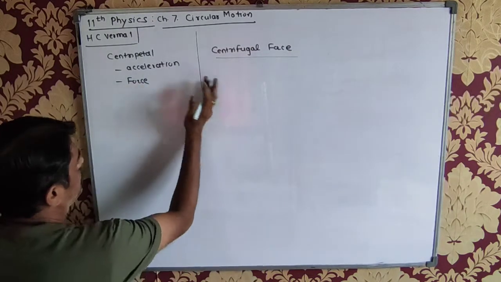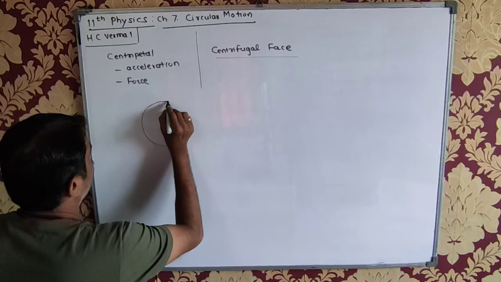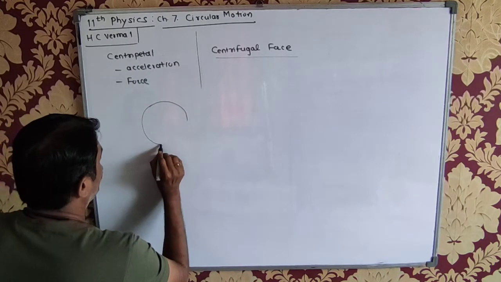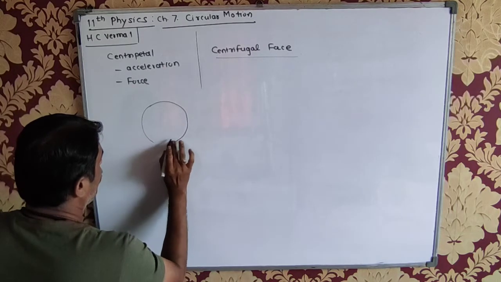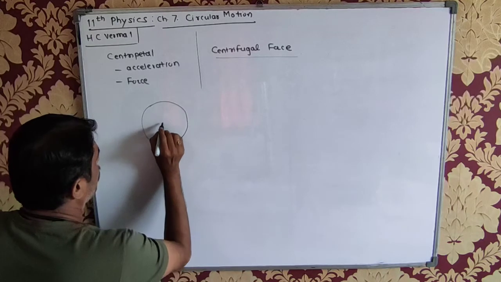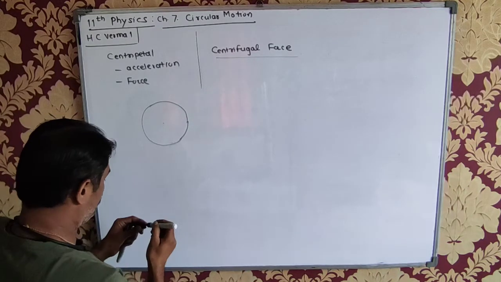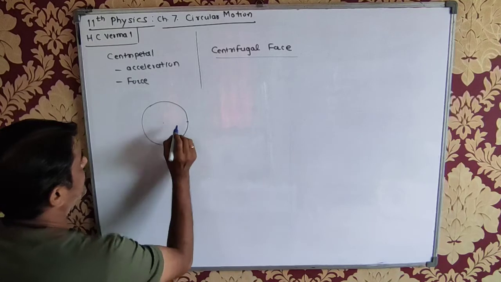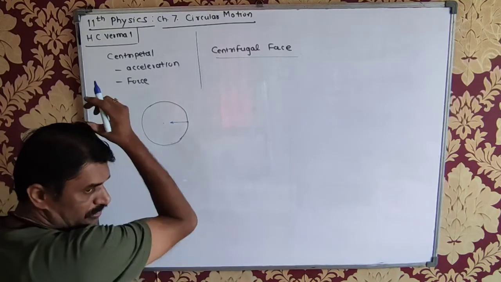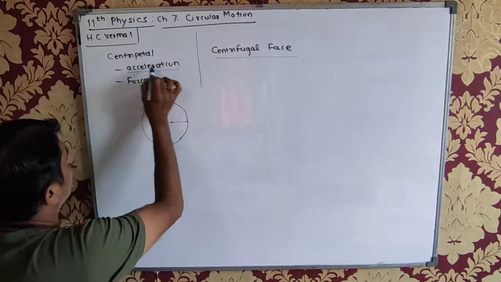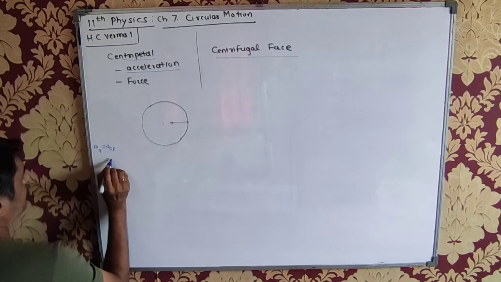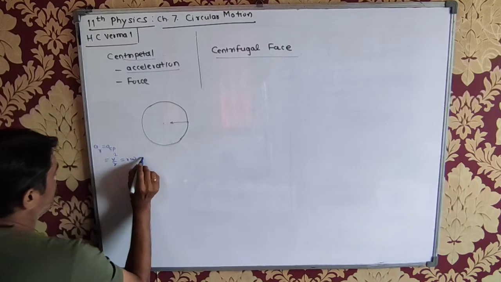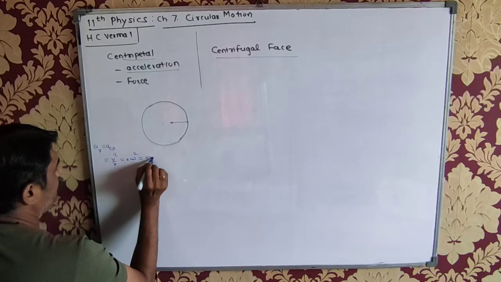If I say this is the circular track, so suppose this is the point. There is always an acceleration which causes the circular motion. This acceleration is called centripetal acceleration. It is also called radial acceleration. Its value is given by v square upon r, r omega square, or v omega.